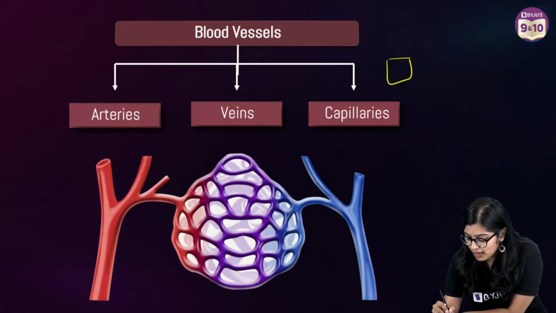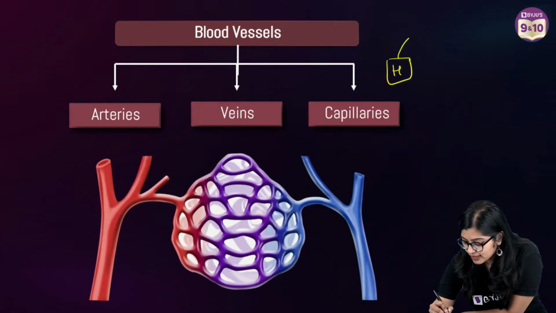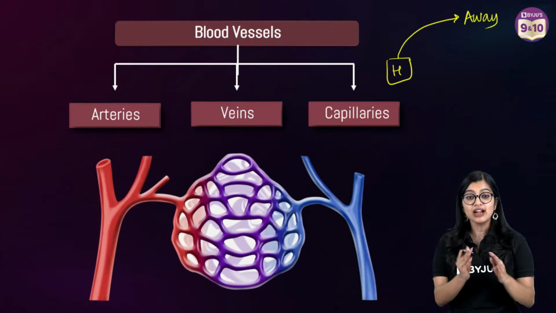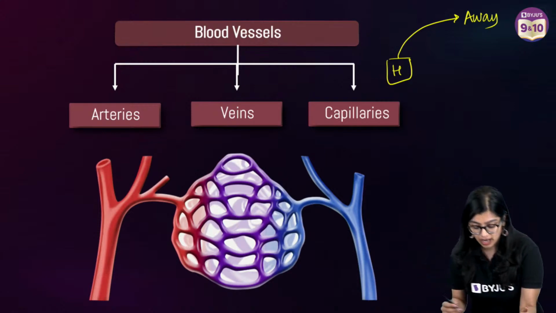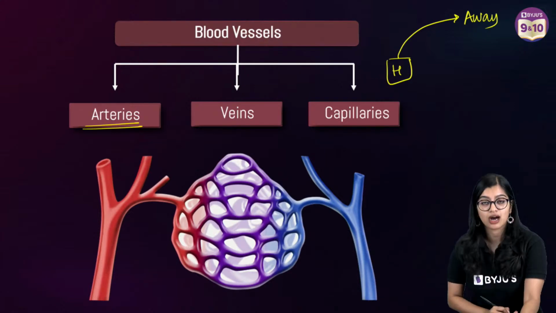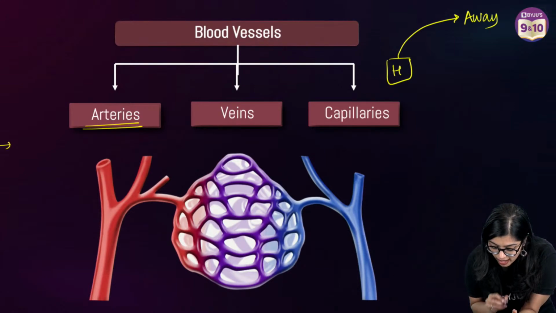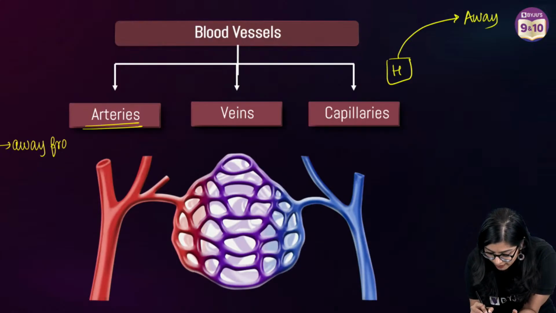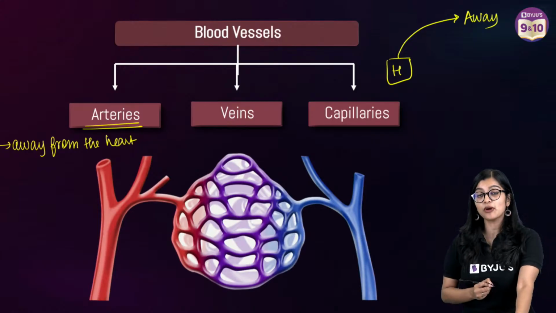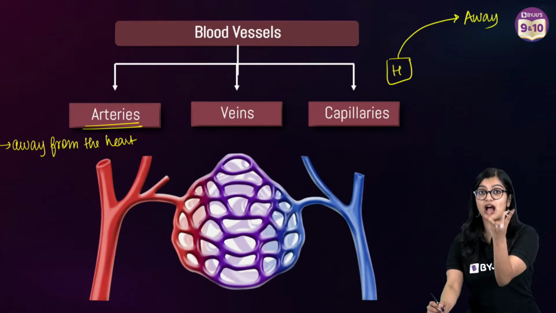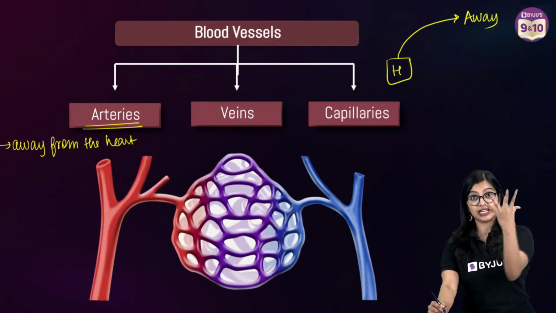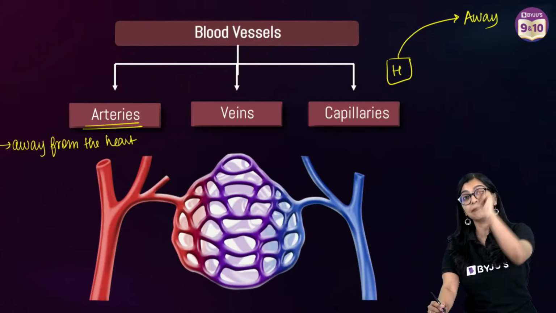So if this is my heart, there are blood vessels that go away from my heart. Blood vessels that go away from the heart are what we call arteries. So arteries are blood vessels that transport blood away from the heart, okay? Because the heart is a pump, when it pumps the blood, it goes at high pressure.